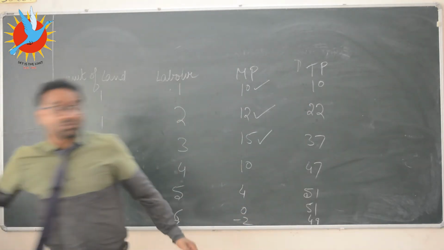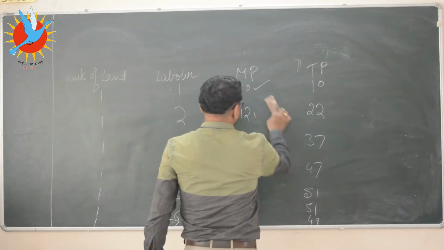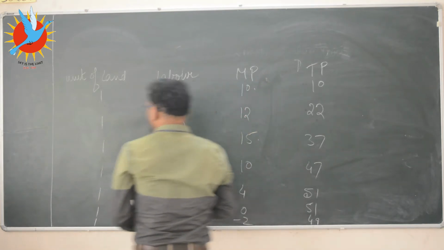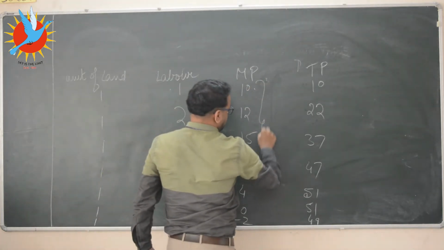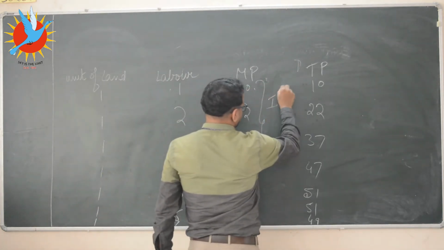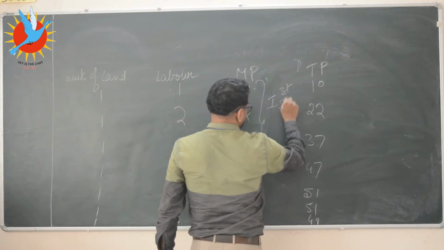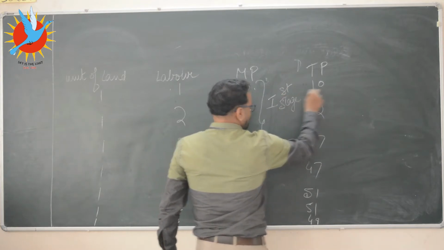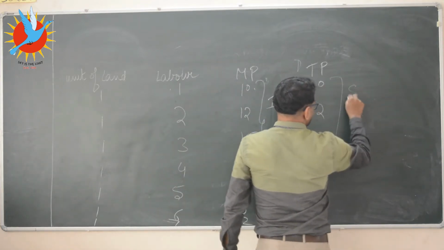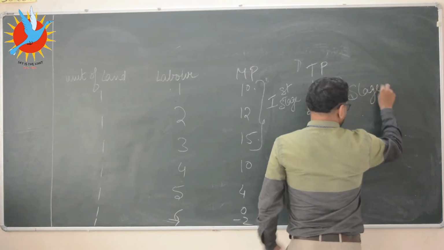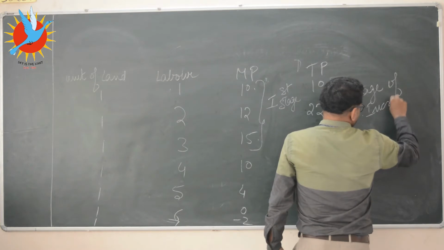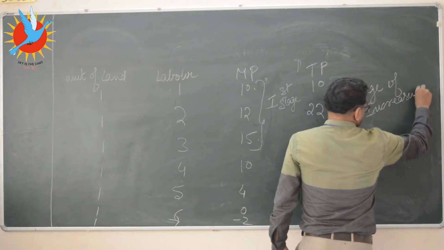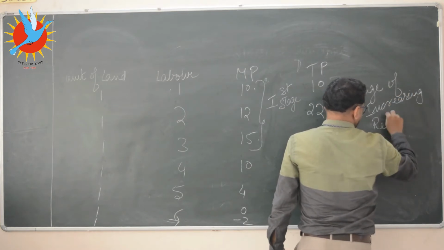So this stage where marginal product is increasing is called the first stage. This is also called the stage of increasing returns.